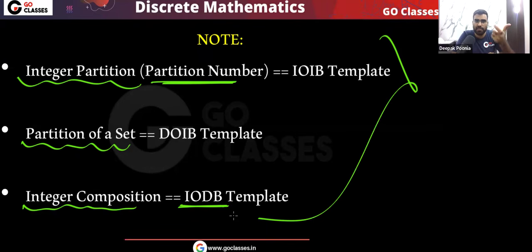Integer partition follows IOIB template. Partition of a set follows DOIB template. Integer composition follows IODB template. This is the final note, and that's it.